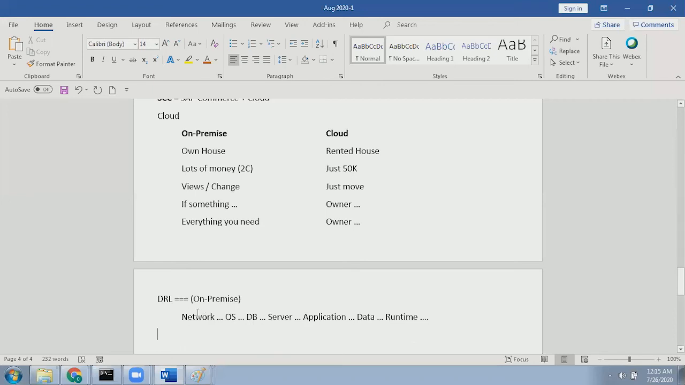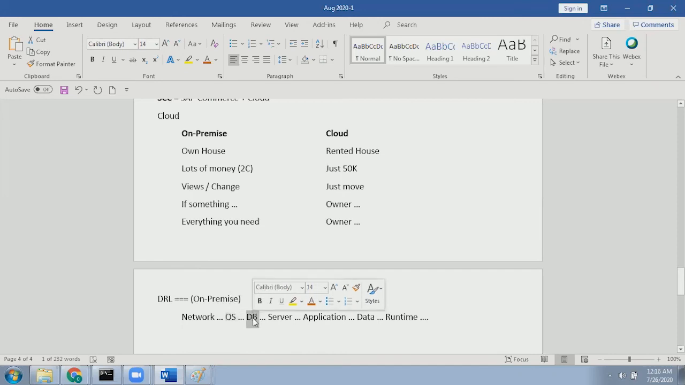Now, in the company, if network is having the problem, you need to have network people. If the operating system is having the problem, you need to have operating system people. DB is having the problem, DB people. Server is having the problem, server people. Application is having the problem, application means developers, the commerce developers. Data is having the problem. Runtime. So that's why if it is on-premise, I need to have a network team.